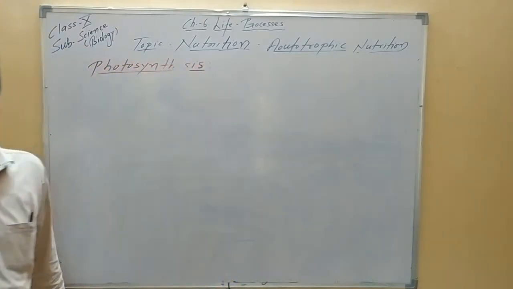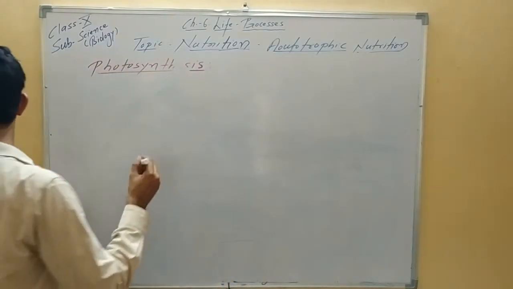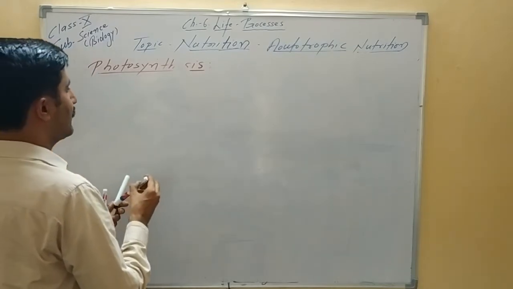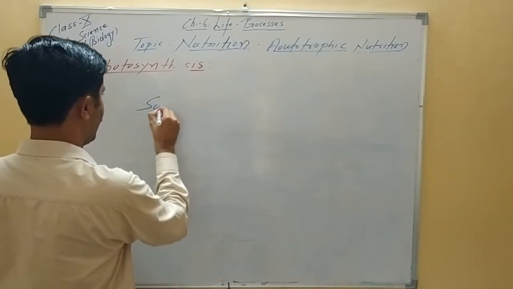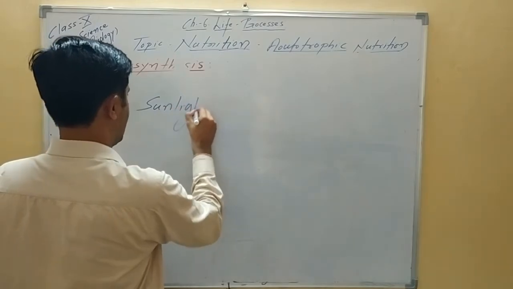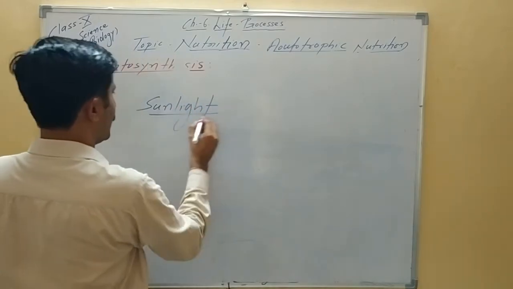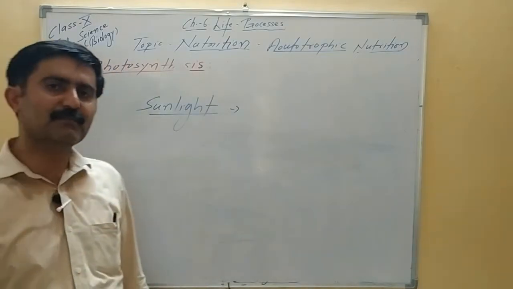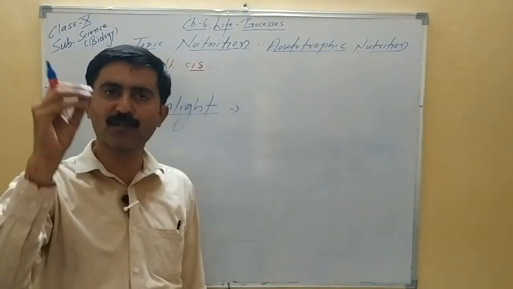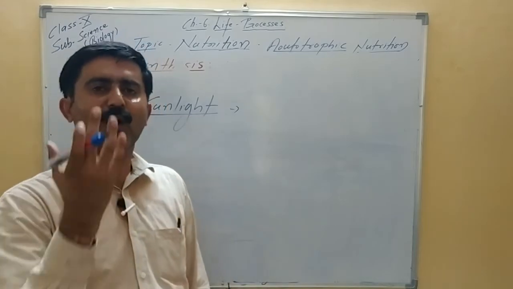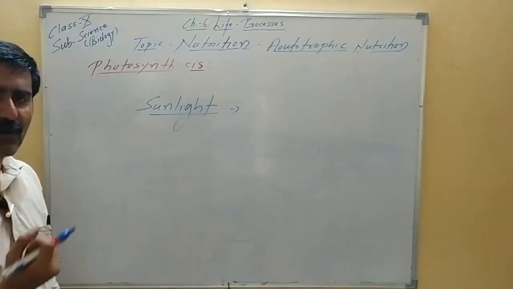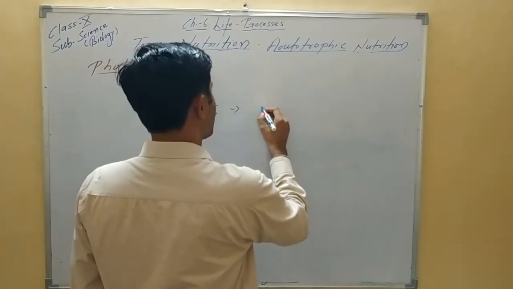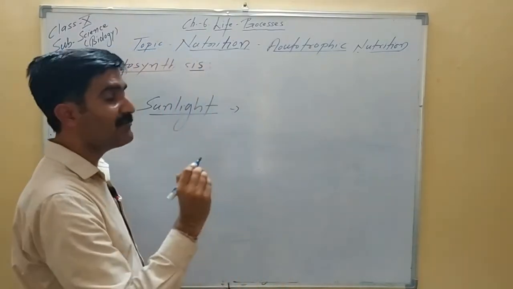So let's come to the last component which is essential for photosynthesis, the sunlight. This is very important. You know there is an abundance of sunlight, but the sunlight that falls on the leaves, and out of that the sunlight which is absorbed by the plant, we consider as the photosynthetically active radiation.